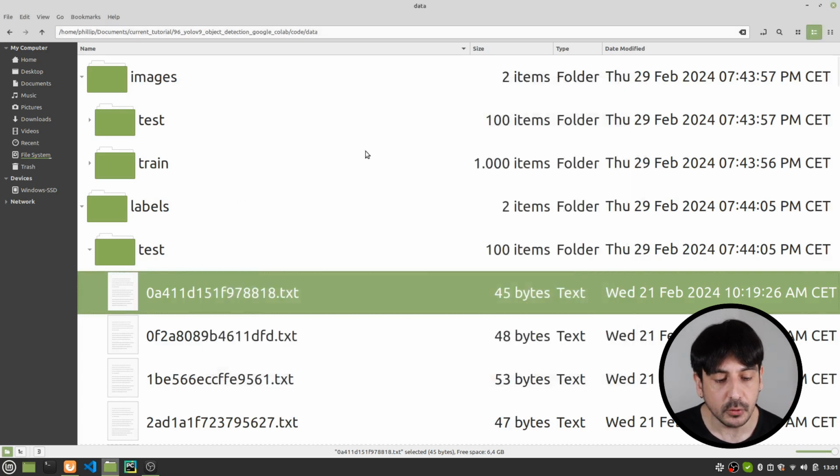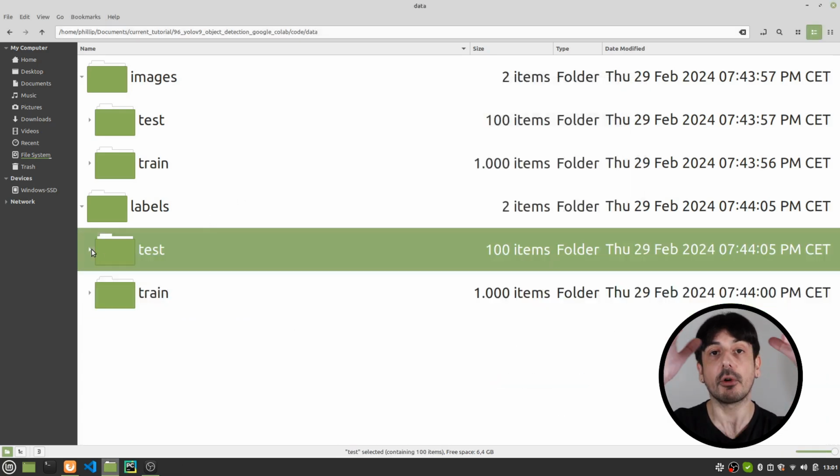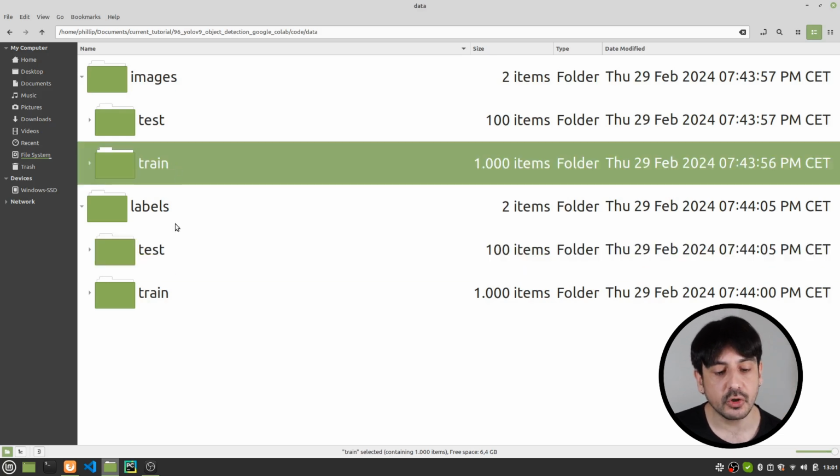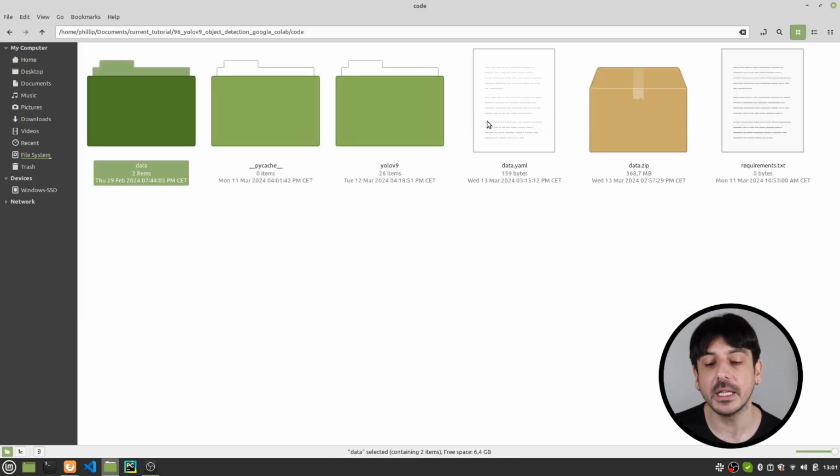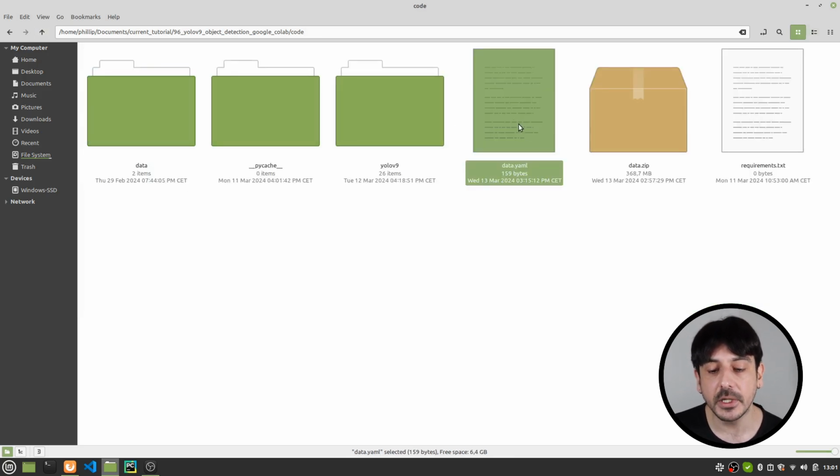So this is only to show you super quickly the overall structure of the dataset I am going to use in order to train this model. This is very important. Please remember to structure the data like this, otherwise you may have some challenges when you train your own object detector. Now let me show you something else which is also very important regarding the data, and it's this file I have over here which is called data.yaml.